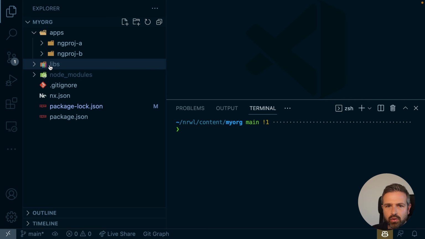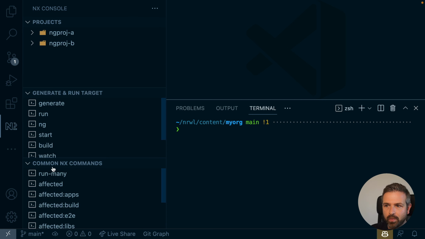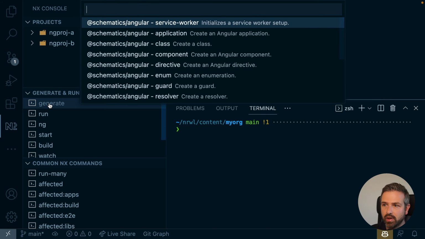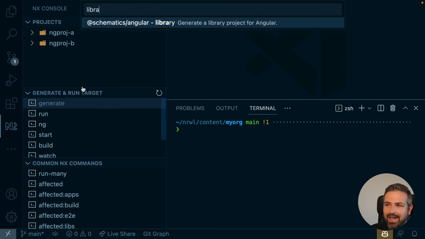So since our end goal is to get an Nx workspace, what I'm going to do here is generate a publishable Angular library using the Nx generators. Now, if you have Nx Console, that would be the way to go to generate such a library. The thing is, if I generate here a new one and I search for library, I get the Angular schematics, which would potentially be fine because we get an ng-packagr setup, which is exactly what we want to have in that library setup here.